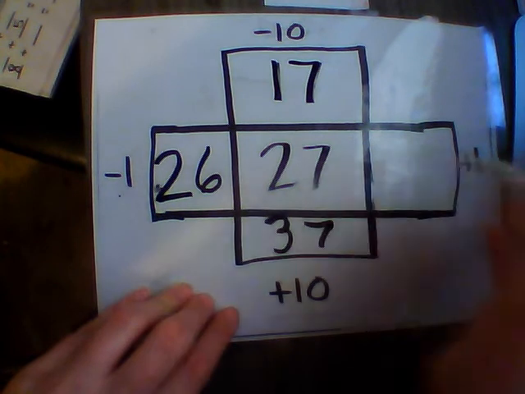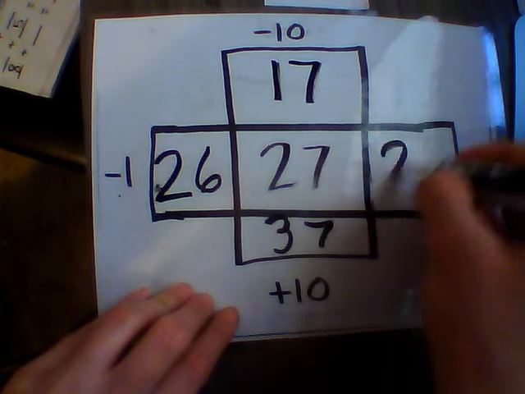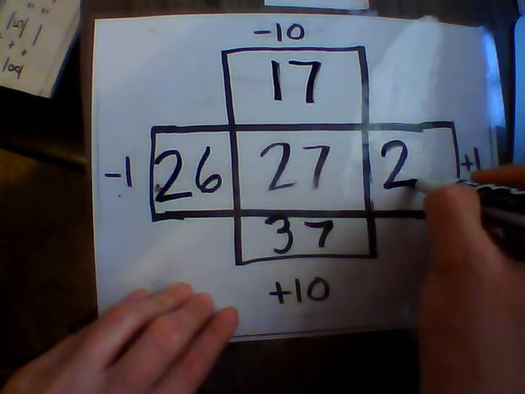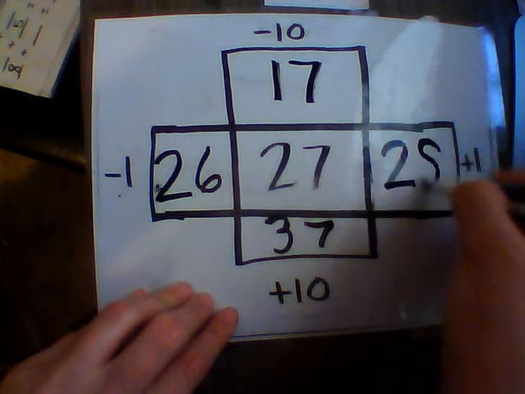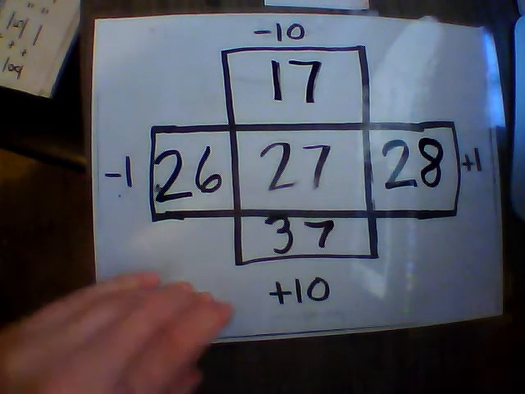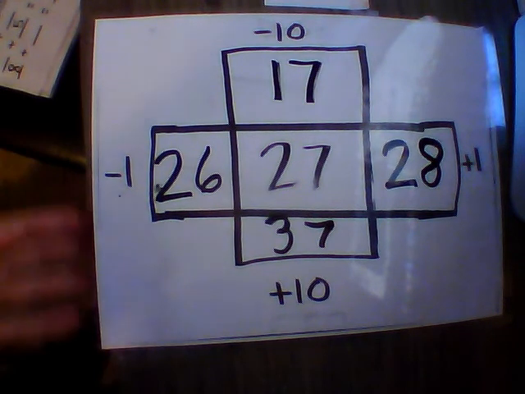Now we're going to do 27 plus 1. The 10s stay the same because we're focusing on the ones. 7 plus 1 more equals 8. So 27 plus 1 equals 28.